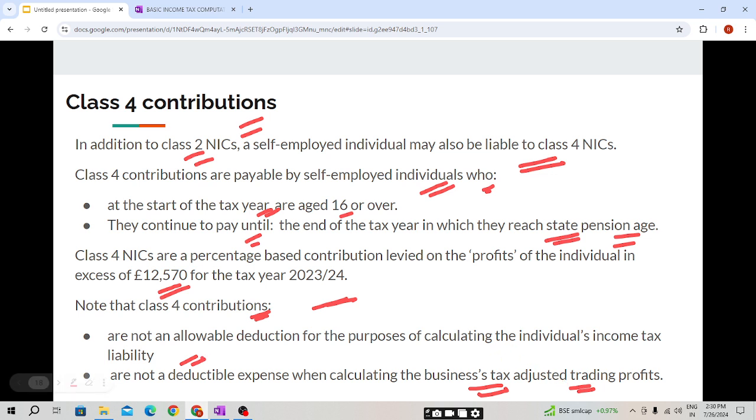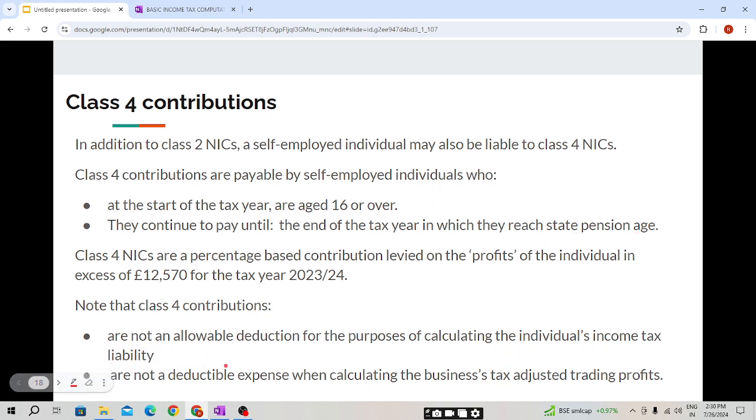I hope this is clear. So class 2 and class 4 will not be deductible expenditure and are not an allowable deduction for calculating the individual's income tax liability. I hope this is clear, students.